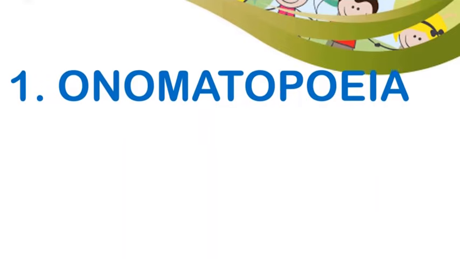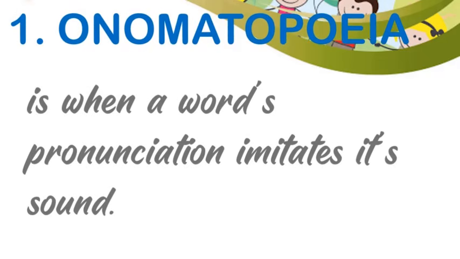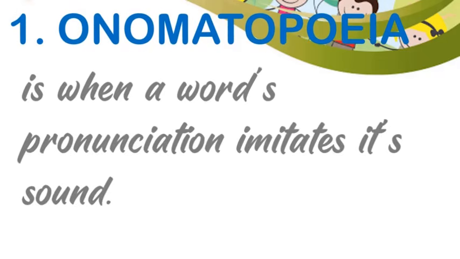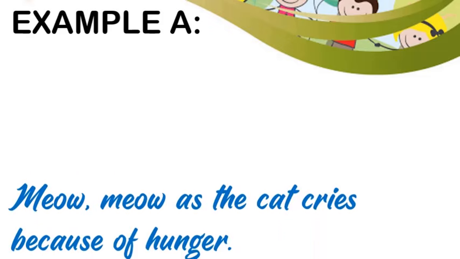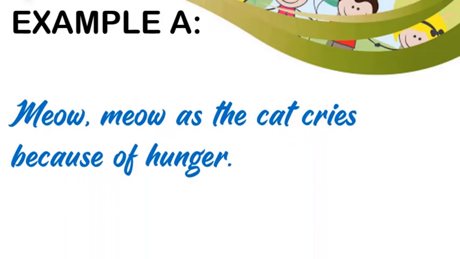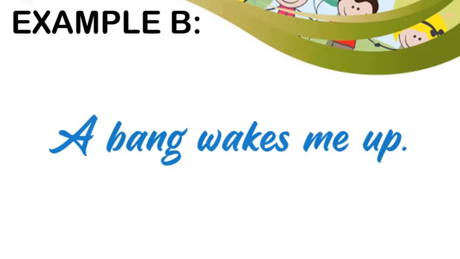Number 1. Onomatopoeia. Take note of the spelling. Onomatopoeia is when a word's pronunciation imitates its sound. Example A. Meow, meow, as the cat cries because of hunger. Meow is the sound that is being imitated. Example B. A bang wakes me up. Bang is the sound that is being imitated.